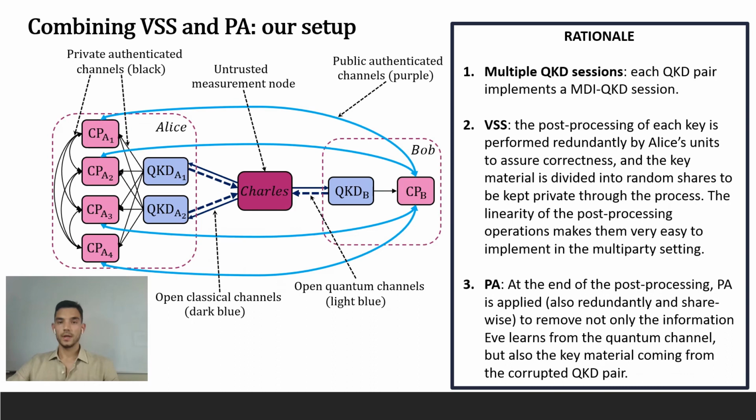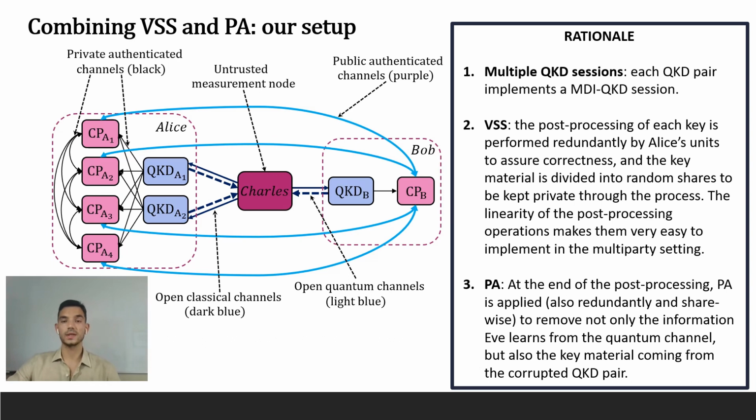What you are seeing here is a schematic of our experimental setup. As you can see in the figure, Bob holds a single QKD module and a single CP unit. We only do this for simplicity, okay? And of course, it implies that both of the devices must be trusted to establish security. On the other hand, Alice has 2 modules and 4 units, which provides protection against one corrupted device of each kind at most.